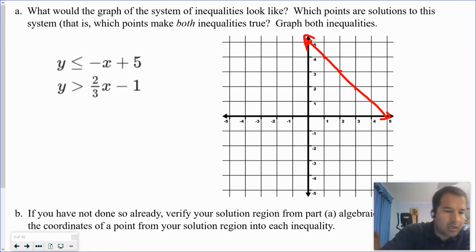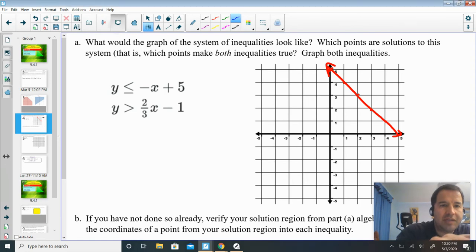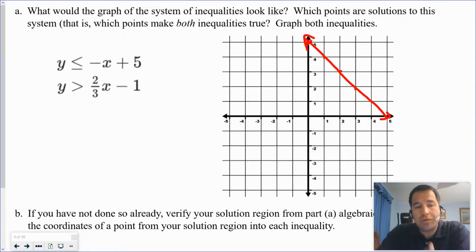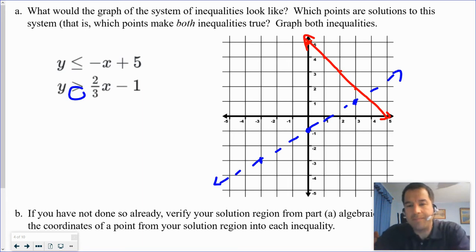The next one, and I'm going to go with a different color for this one. Again, this is basically what you had before, so it should be transferring that information onto your graph. 2/3 x minus 1. That means the y-intercept is negative 1. Then it goes a rise of 2 and a run of 3. So rise of 2, run of 3 would be a point right there. Rise of 2, run of 3 would be over here somewhere. And if I go backwards, 1, 2, 3, 1, 2, cool. Now, this one does not have an equal sign, so it's going to be a dashed line on those points, going all the way up, okay? Don't forget the arrows at the end.